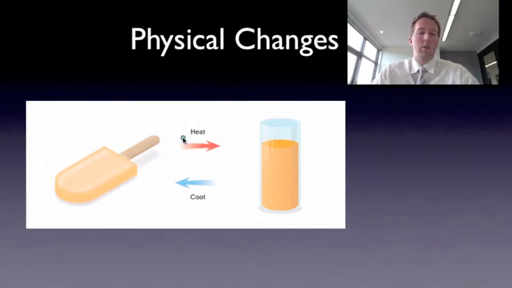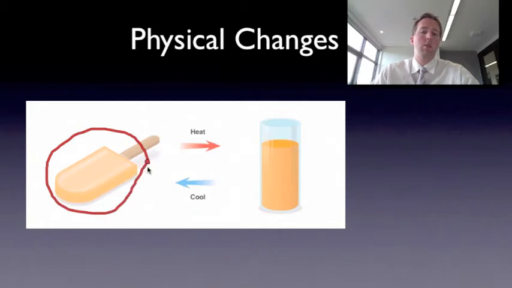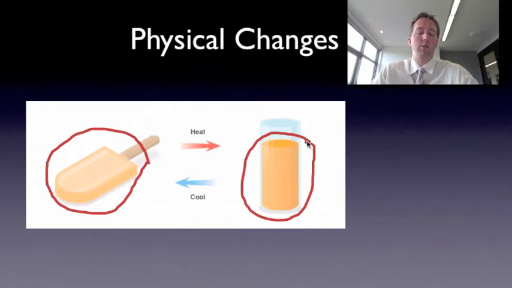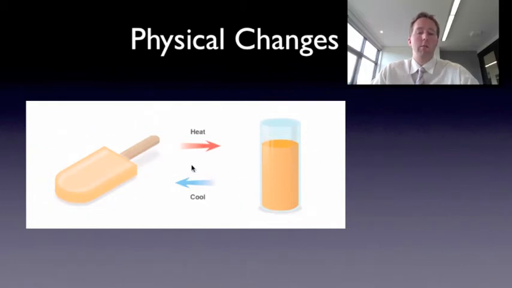What I've got is, on one side, some solid, let's call it orange juice. I've got some solid orange juice. On the other side, I've got some liquid orange juice. Importantly, it's still orange juice, so it hasn't changed. But these two things are clearly very different. One is a solid block and the other is a liquid. A great example of a physical change is a change of state. You can see here, when I apply heat to my solid, it turns into a liquid, but it's still